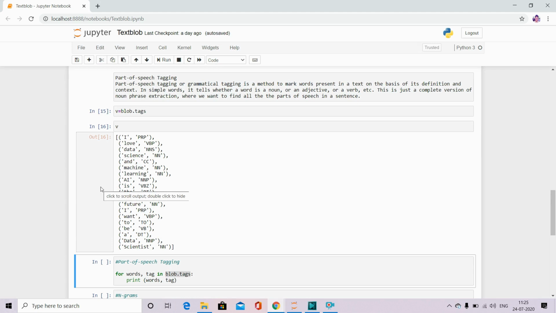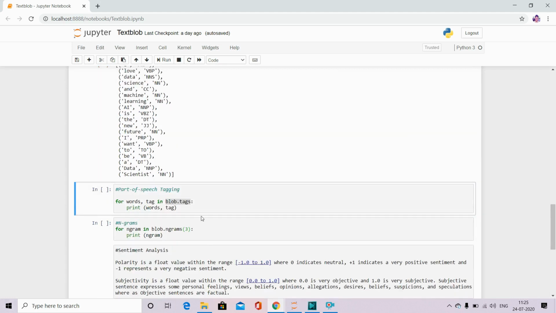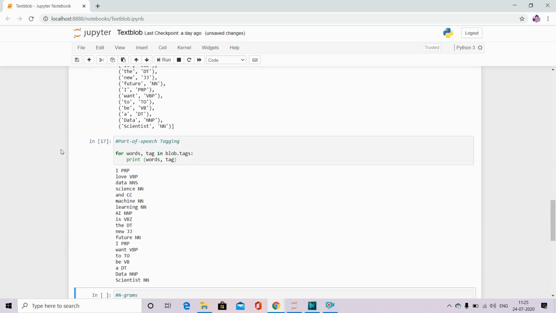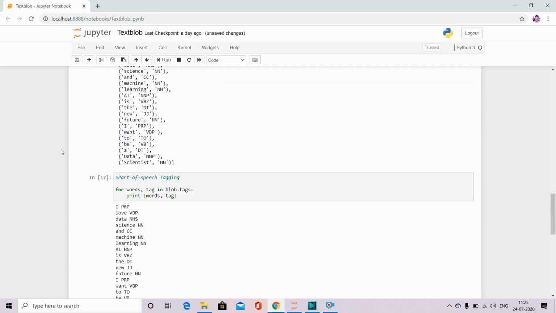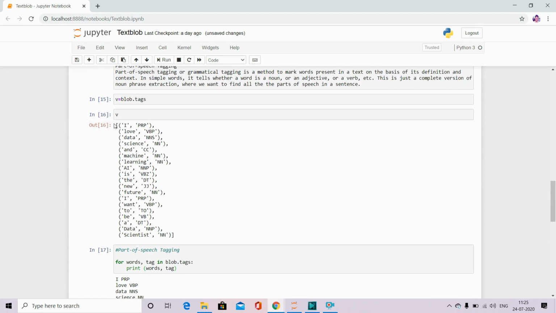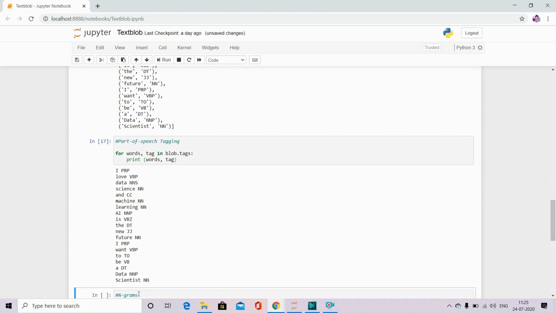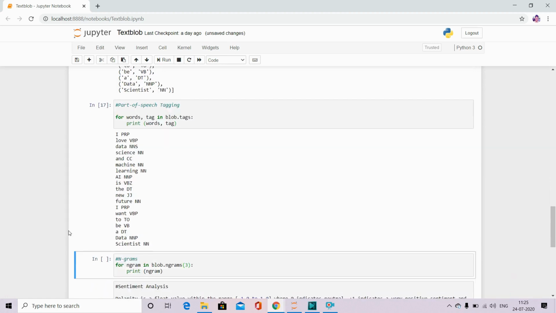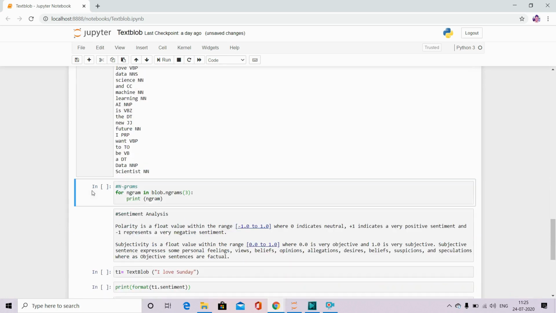Now you can extract the nouns, pronouns, and adjectives as per your problem statement requirement. Again, you can use this for loop for extracting the same thing. This is a different, cleaner way if you want to present. See, it is all coming into a list and tuples, and it is very clean over here. So you can use this command as well.